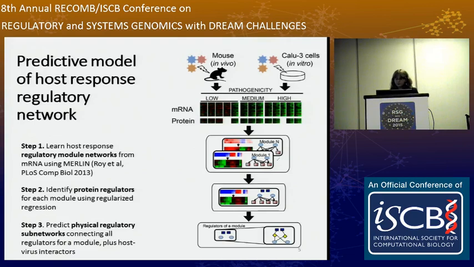Now, in the first 2 steps, we identified regulators based on statistical dependencies. But in order to get somewhat closer to a mechanistic regulatory program, we next integrate physical interaction networks to try to identify connections between the regulators. Doing so also enables us to integrate other types of host genes that are important for viral replication or that are known to interact with viral components.